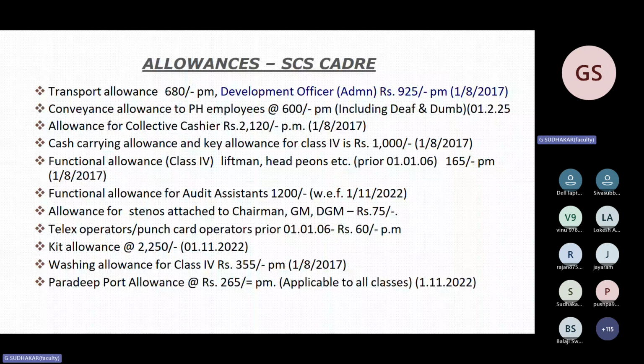The figure is there. So you have to remember the figures. Many of you are remembering also, but it is very easy. But nowadays they are not asking direct questions like this. They are asking some problems in CDA rules, problems in gratuity, problems in pension, that we will see thoroughly in the afternoon session.